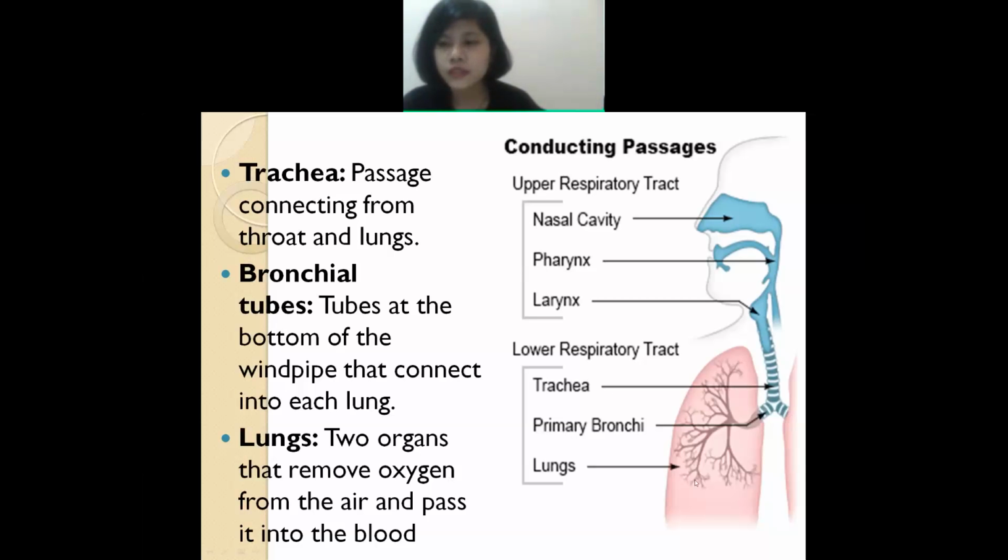And next is the lungs, this one. This is the lungs. What is the function of the lungs? What do they do? These lungs remove oxygen from the air and pass it into the blood. Understand? These two lungs, I mean both sides, right side and left side, remove the oxygen from the air and pass it into the blood. Okay, is it clear? Yes, ma'am.